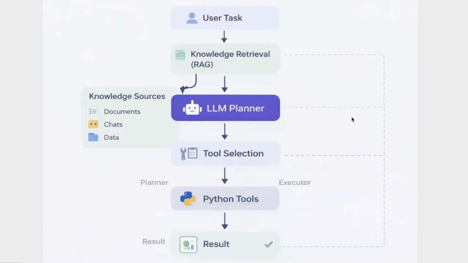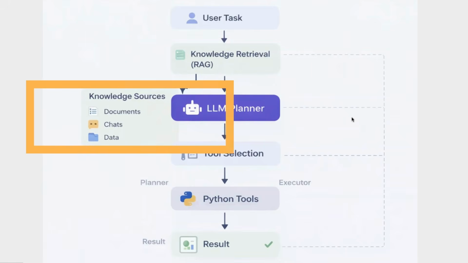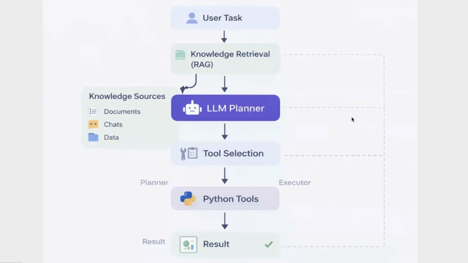This is where retrieval augmented generation or RAG enters the system. So before the planner makes decisions, we retrieve relevant information from external knowledge sources. It could be documents, chats, databases, structured data, or any other form of data. Now the planner is no longer reasoning in isolation. It is reasoning over retrieved context. So basically the model is not relying on memory. It reads first and then decides. So in short, tools give the agent capabilities and RAG gives the agent awareness. And together this becomes a knowledge-aware AI system.